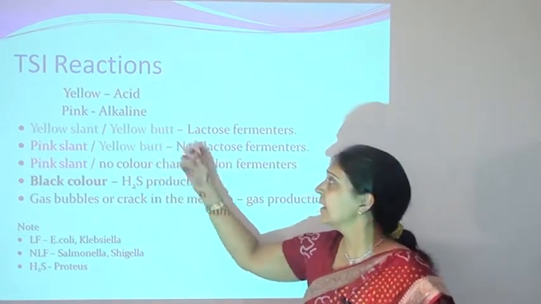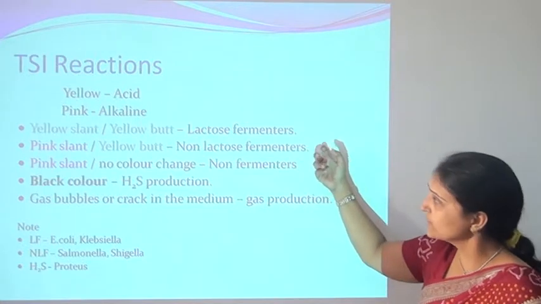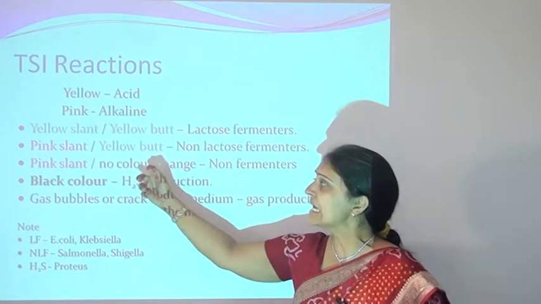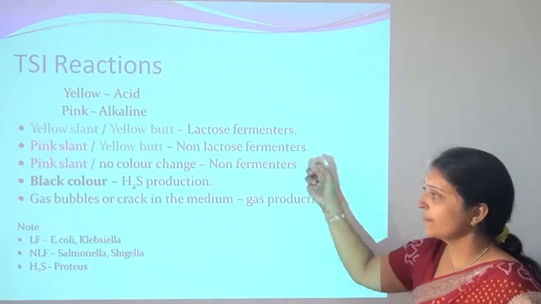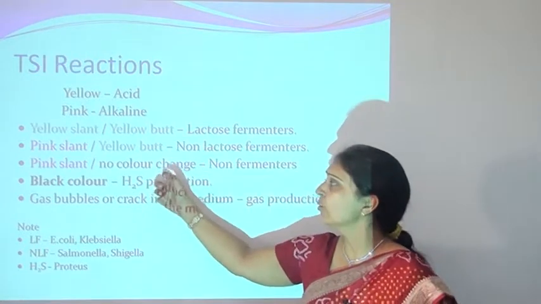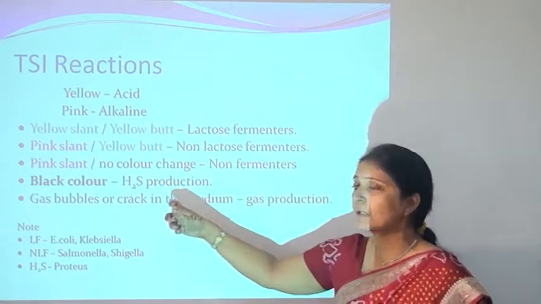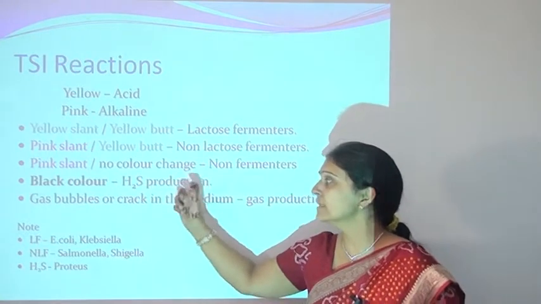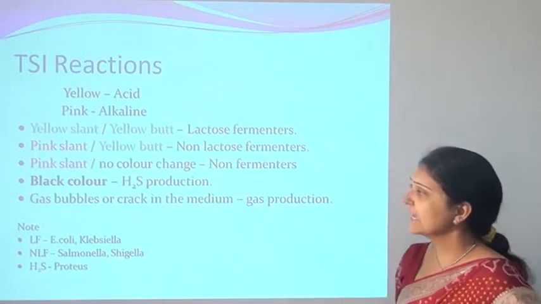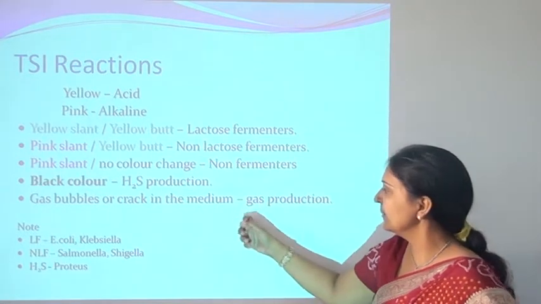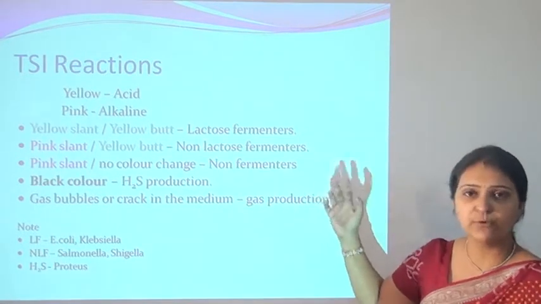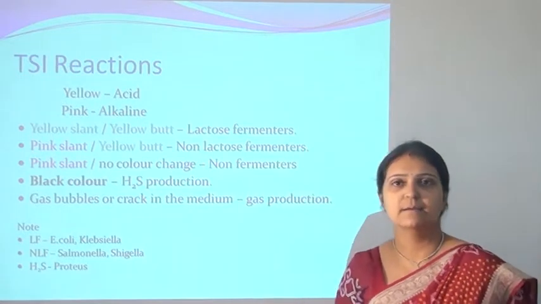Yellow slant and yellow butt: lactose-fermenting microorganisms. Pink slant and yellow butt: non-lactose fermenting organisms. Pink slant and no color change in the butt: non-fermenting organisms. Black color of the medium means that the microorganisms have produced some H2S. Gas bubbles or cracks in the medium mean that the microorganisms have produced some amount of gas.